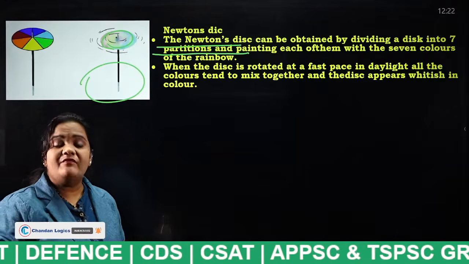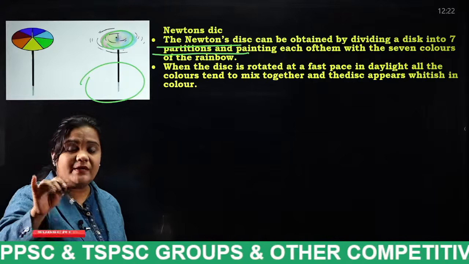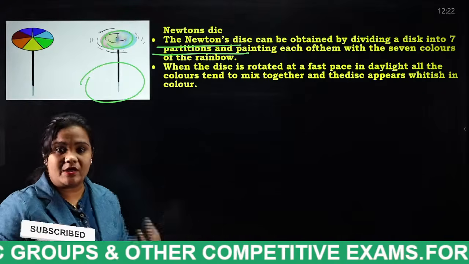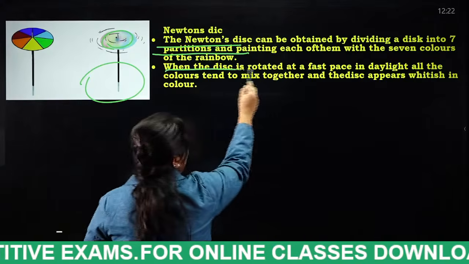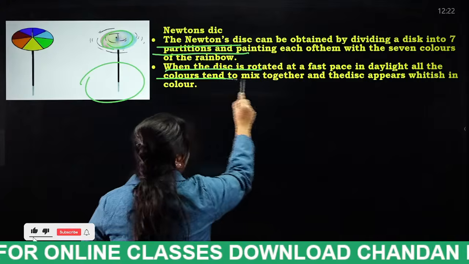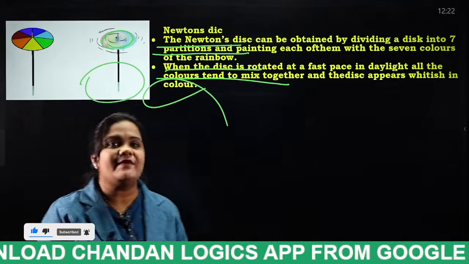Why? Because when the sunlight hits the rain droplets in the atmosphere, it is giving us what, students? The 7 VIBGYOR colors. So this is the reverse manner. When the disk is rotated at a fast pace in daylight, all the colors tend to mix together and the disk appears whitish in color. Okay, students, I think everybody understood.